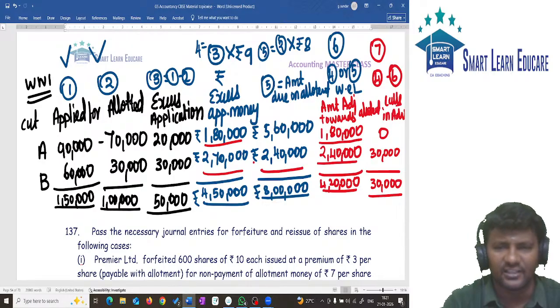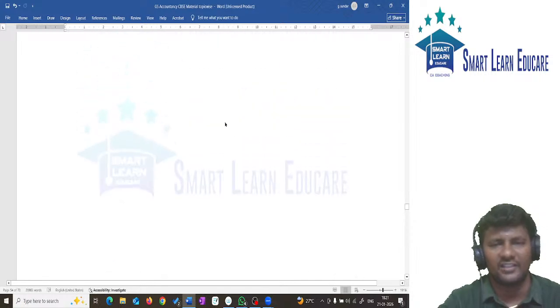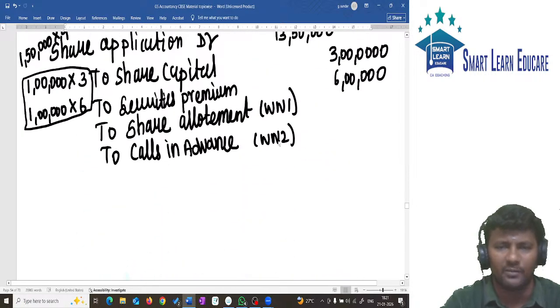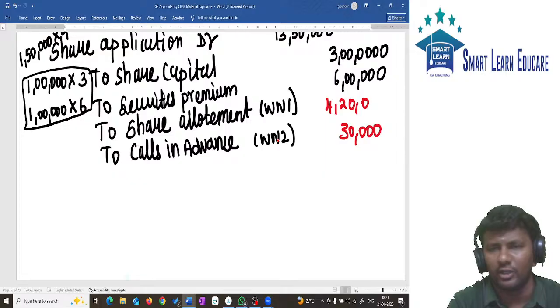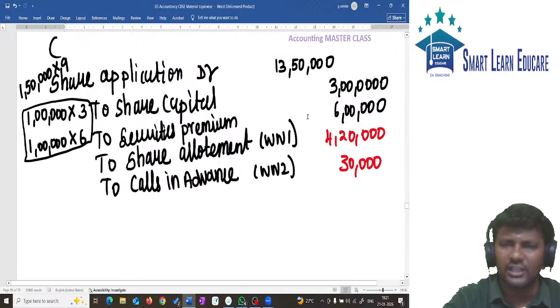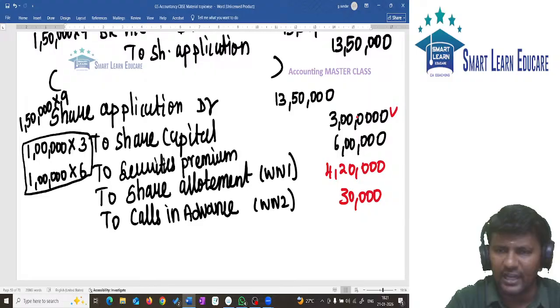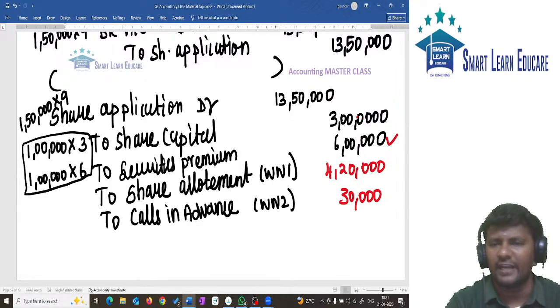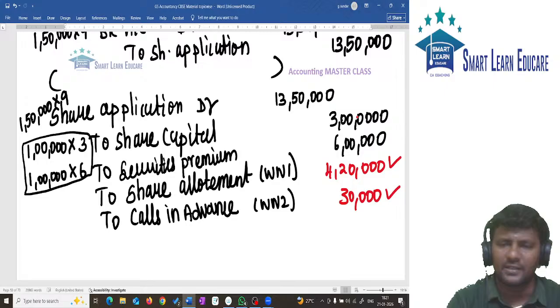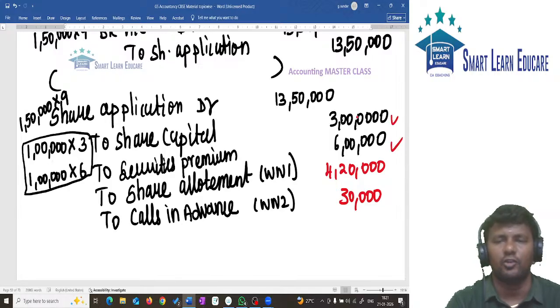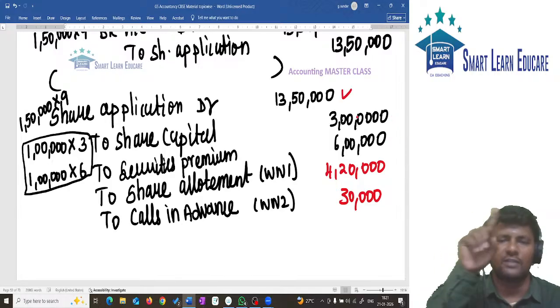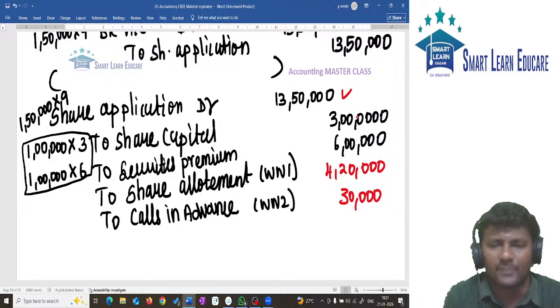Using this we have to solve this sum. So to solve this sum, as per working note 1, the calls in advance amount is 30,000 and the amount adjusted against allotment is 4,20,000. Cross check once by totalling: 3 lakh plus 6 lakh will give you 9 lakh. 4,20,000 plus 30,000 will give you 4,50,000. 4,50,000 plus 9 lakhs will give you 13 lakhs 50. The total has matched. The total of the first entry is matched.